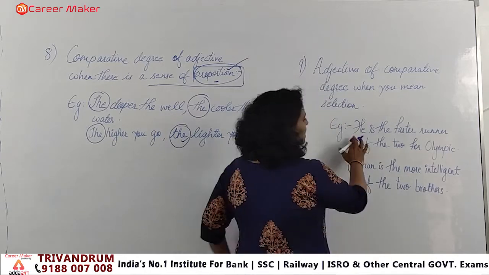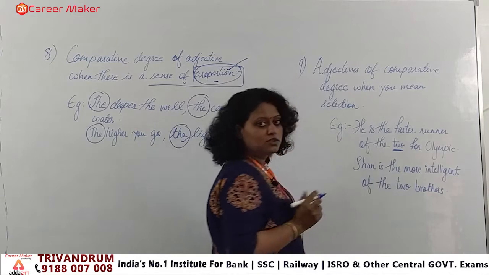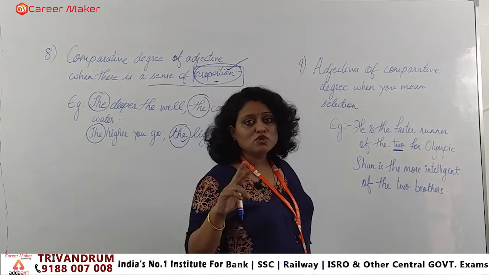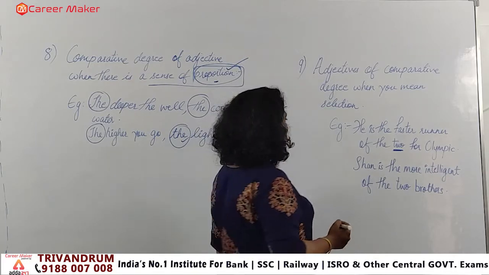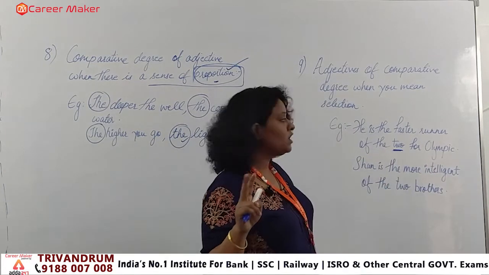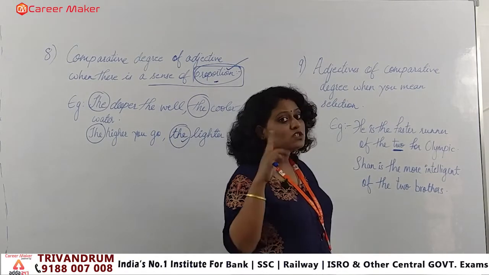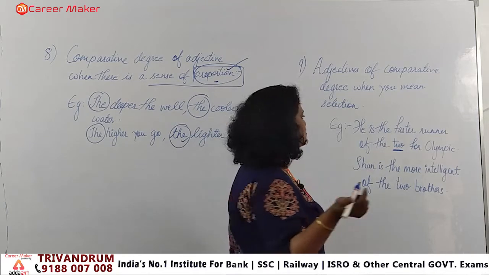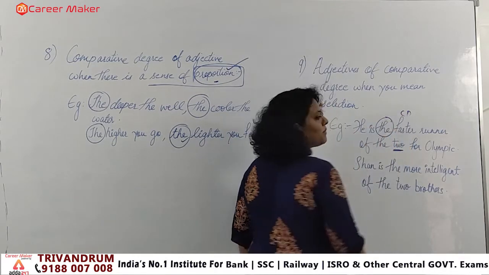So what have we used? He is the faster runner of the 2. When we say something from 2, we use the comparative. More than 2, we use the superlative degree, right? So here there are 2 runners. From the 2, we are talking about 1 person, on a selection basis. So that's why we applied the with the comparative degree.